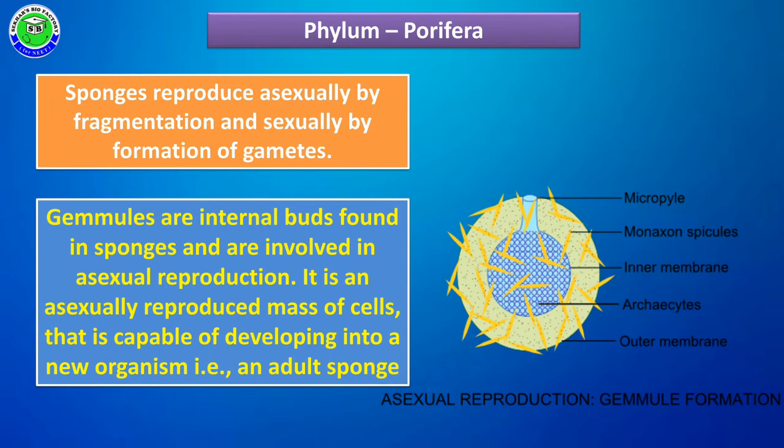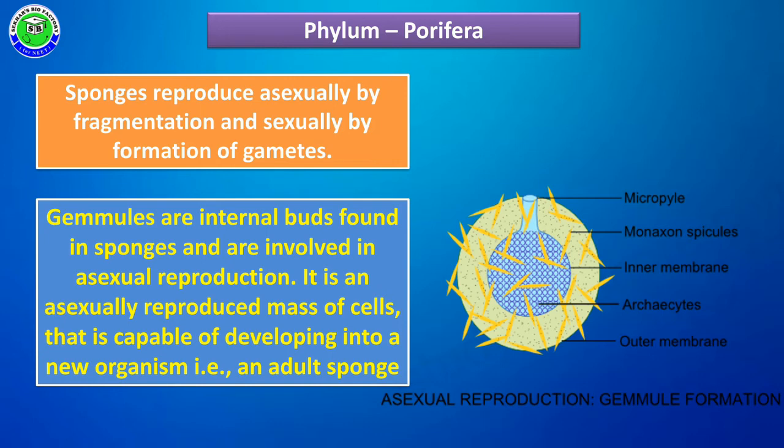It is called gemmules. Gemmules are internal buds found in sponges, containing archaeocytes. These archaeocytes are present as a group inside the structure and are covered by protective layers with a micropyle, and a mass of archaeocytes is present inside the gemmules. These archaeocytes have the ability of totipotency, so each archaeocyte in the gemmules can form a complete body.